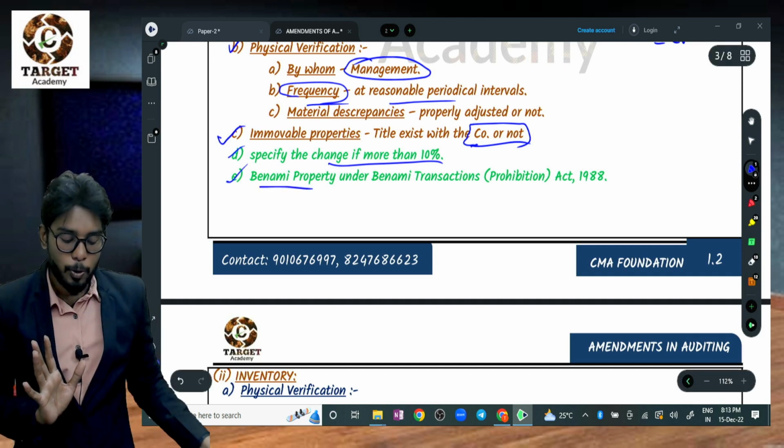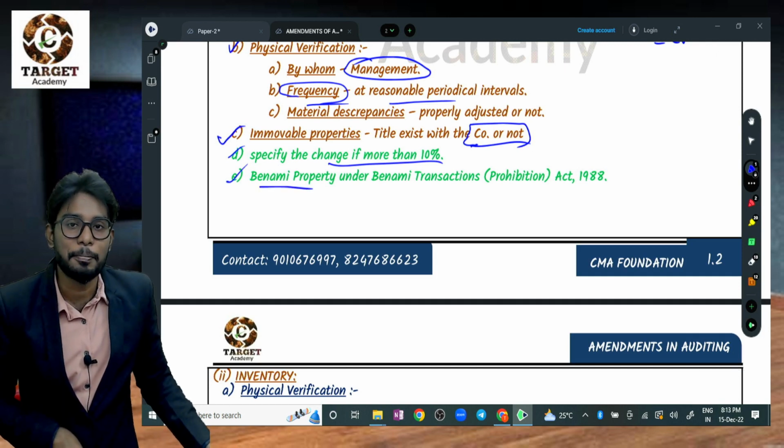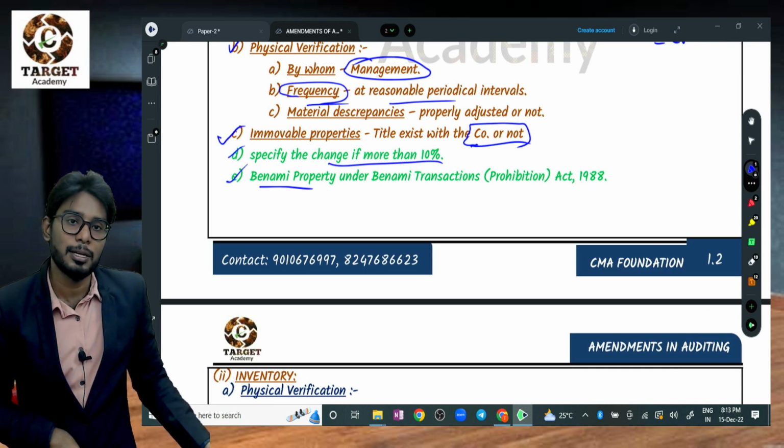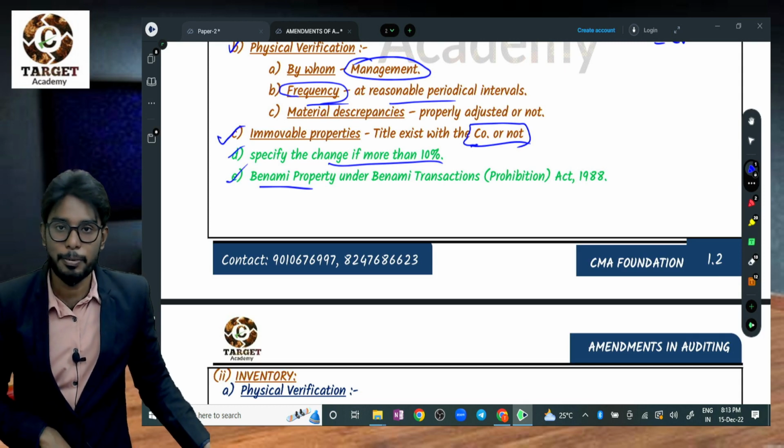And Benami property. What is Benami property? You all know Benami. Benami means one person has a large amount of money, maybe black money. He is not holding it under his own name; he is holding it under the name of other parties, like his driver or a close person. All those kinds of things are Benami properties.